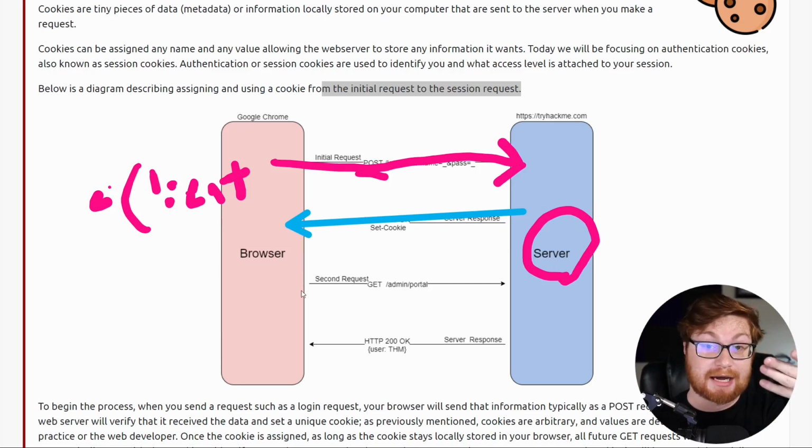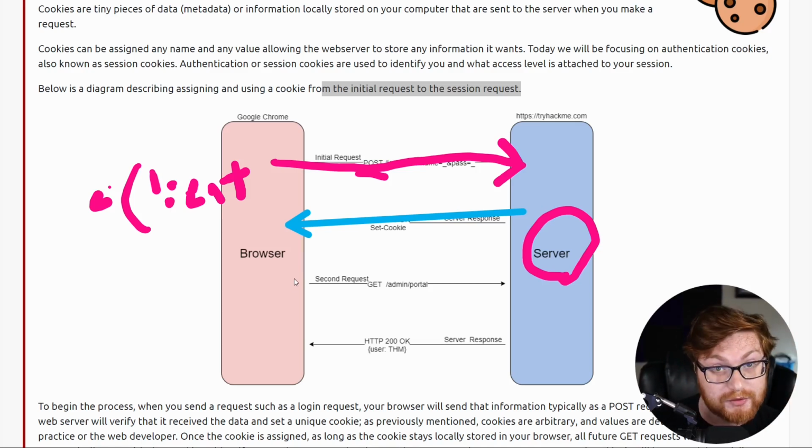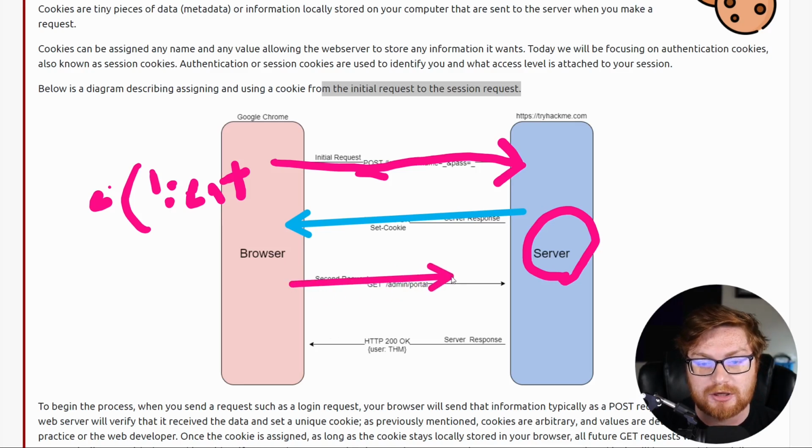Now that this user is authenticated, they go do whatever they want to do on the actual application. They'll go in and say, hey, I want to go make changes in the admin portal, so they'll send a GET request to go receive that page.